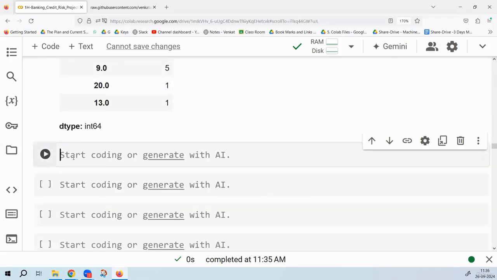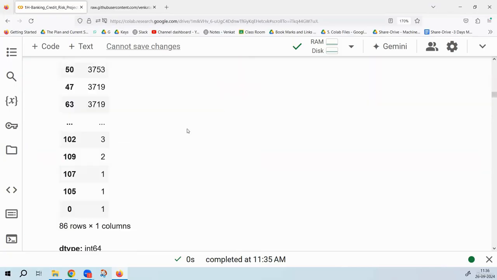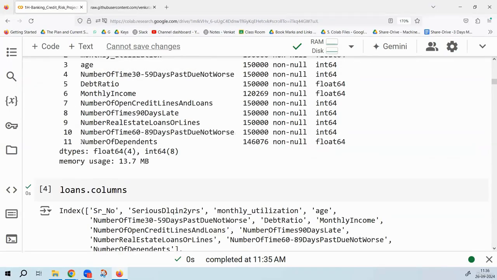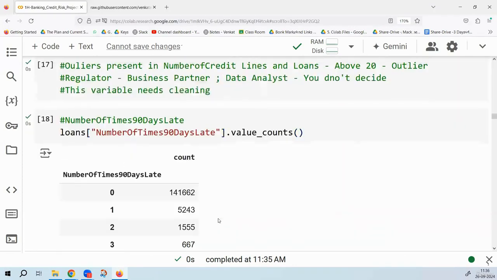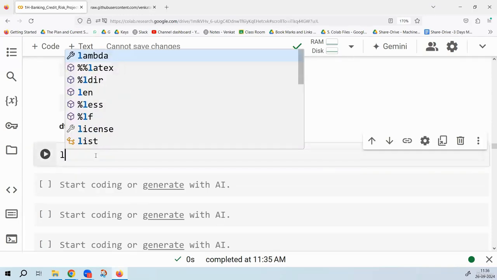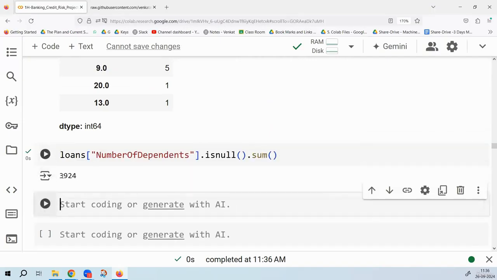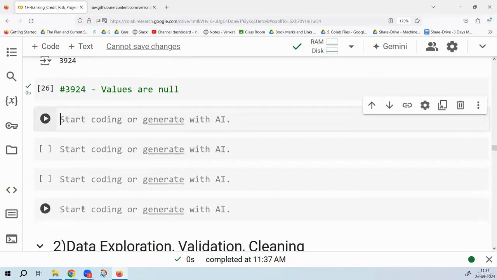But the only thing that we need to be a little careful about is one point that we must not forget: number of dependents looks clean, but it has one more issue. What is it? In the info that I found, it has null values. If you want to know how many null values are there, you will write the variable name, loans data, number of dependents is null dot sum. It will give us the count of null values. How many null values are there? 3924. So 3,900, and is this a very small number that I should ignore? It's a large number. Values are null. 3,000 records is like a big deal.